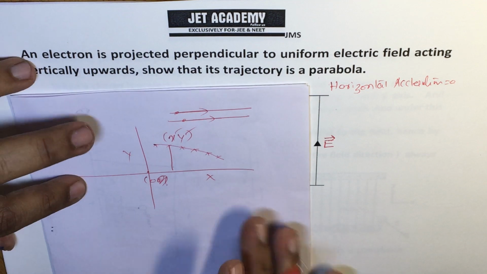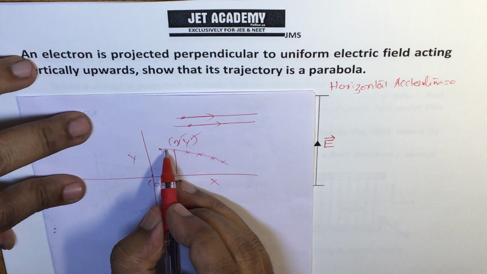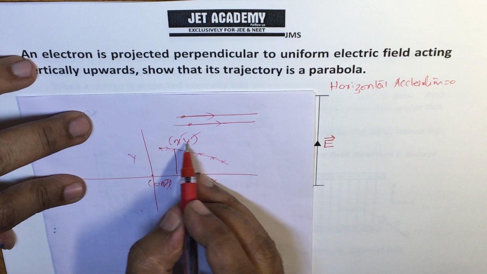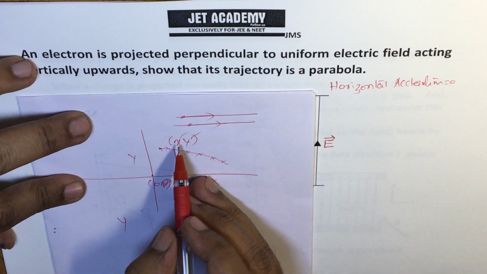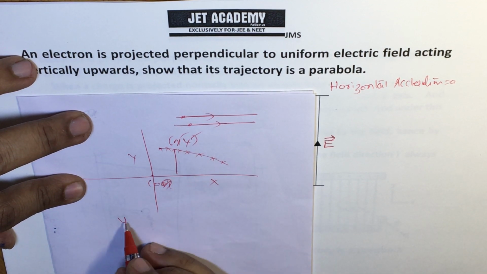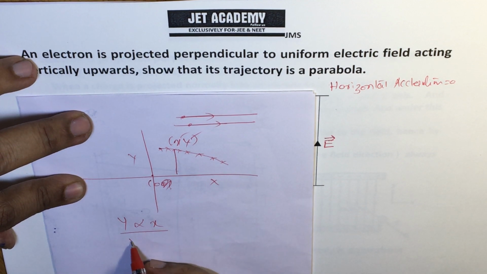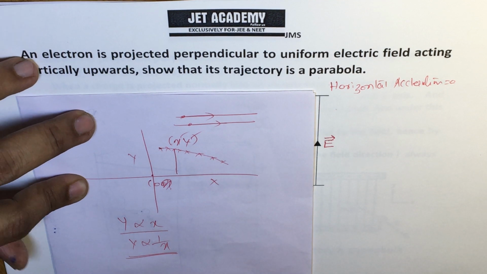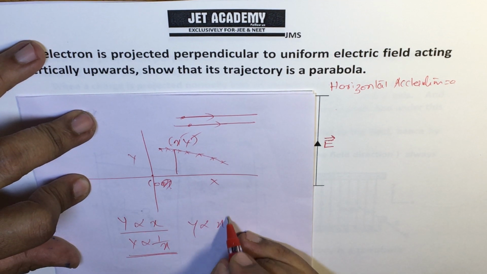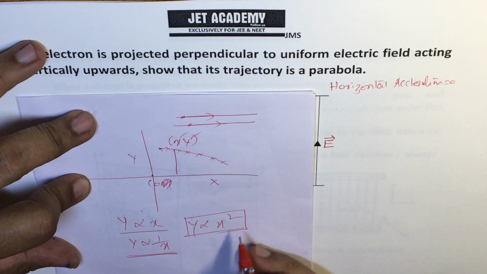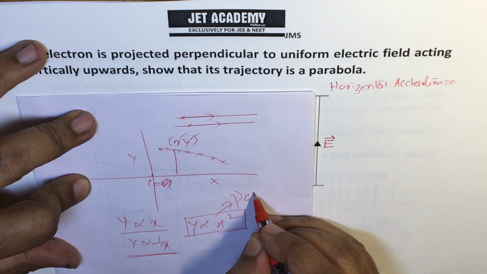In this case, how to decide it is a parabola? This is purely a mathematical approach, the x and y relation. We know that if y is directly proportional to x, it is a straight line; if y is inversely proportional to x, it is a rectangular hyperbola; and if y is proportional to x square, then it is a parabola.